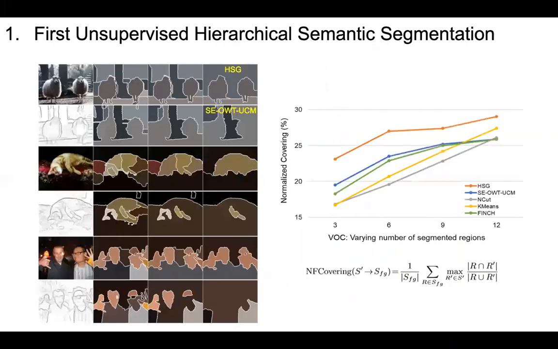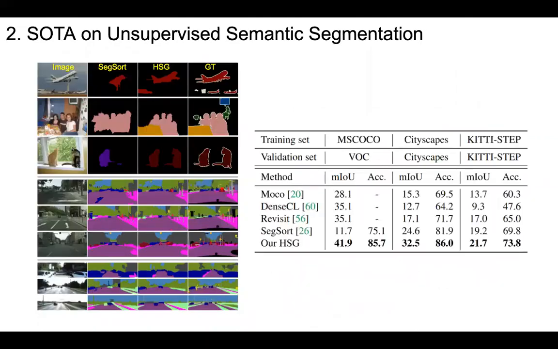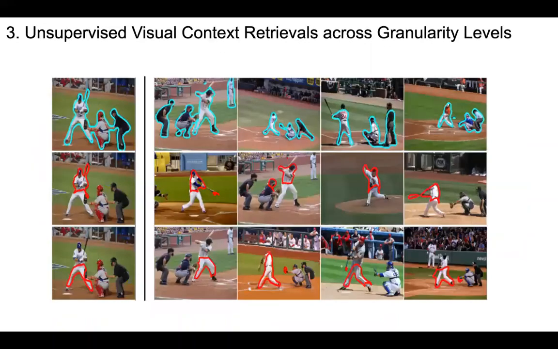We compare our hierarchical segmentation results on VOC. Our segmentations capture semantics at different levels of granularity better. We compare our unsupervised semantic segmentation on object and scene-centric datasets. Our results outperform other image-to-image contrastive learning frameworks. Notably, these baselines do not work on Cityscapes and KITTI-STEP datasets, where most images contain similar street scenes covering almost all categories. Lastly, we conduct contextual retrievals across granularity levels. We're able to retrieve the same granularity segments as the queries.